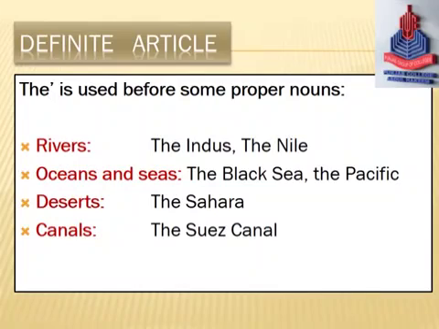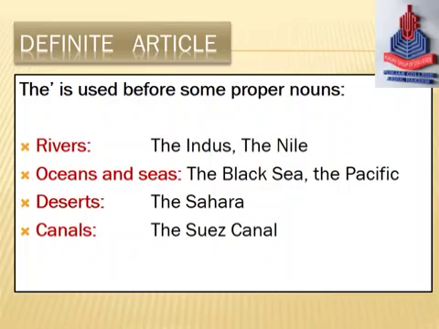Now we step forward towards definite article. Definite article "the" is used before some proper nouns. First use: before the name of rivers, the Indus, the Nile. Names of oceans and seas: the Black Sea, the Pacific Ocean, the Arabian Sea, the Atlantic Ocean.